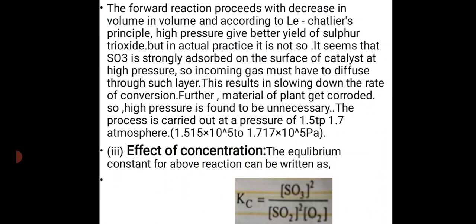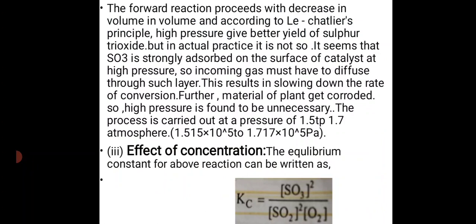Further, the material of the plant gets corroded. Corrode means rusting. So high pressure is not found to be necessary. The reaction is carried out at a pressure of 1.5 to 1.7 atmosphere, that is, 1.515 into 10 raised to 5 to 1.717 into 10 raised to 5 Pa.